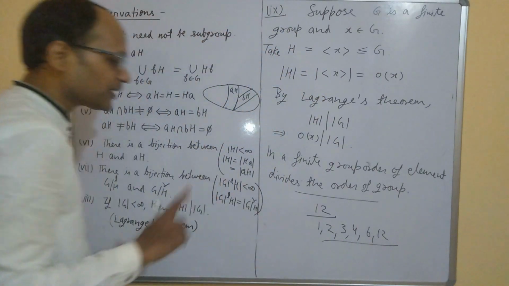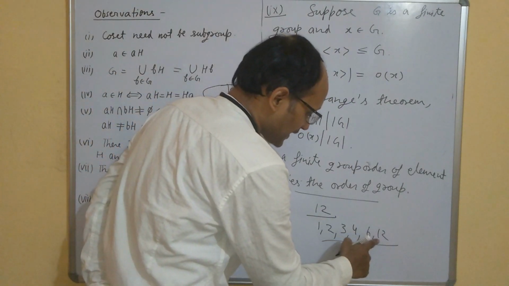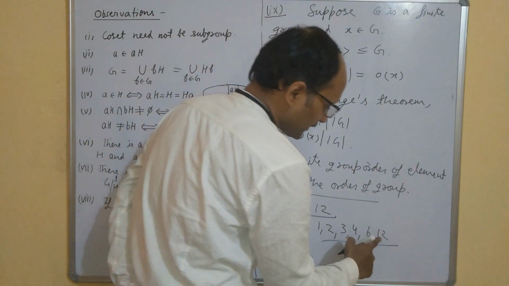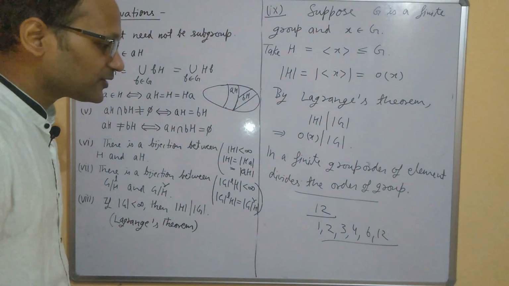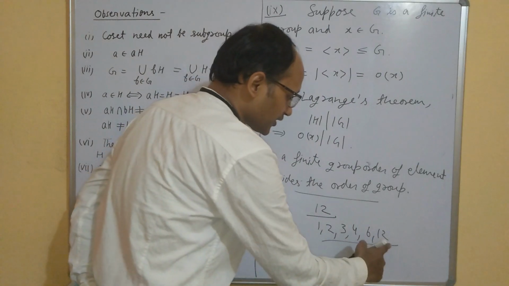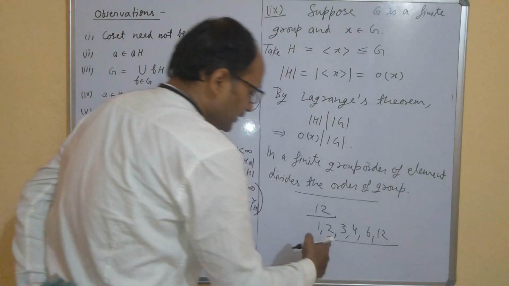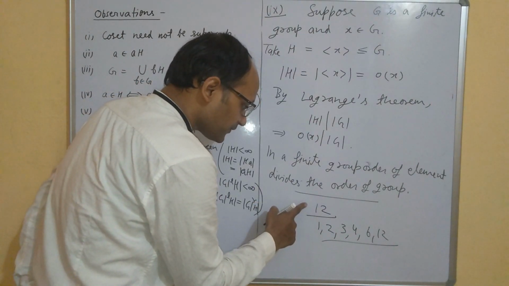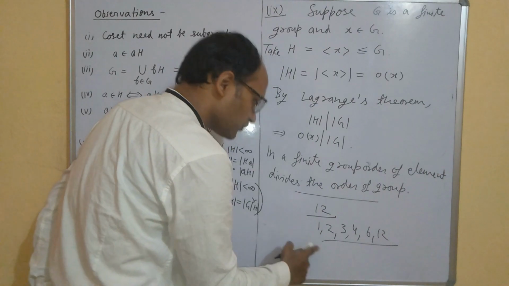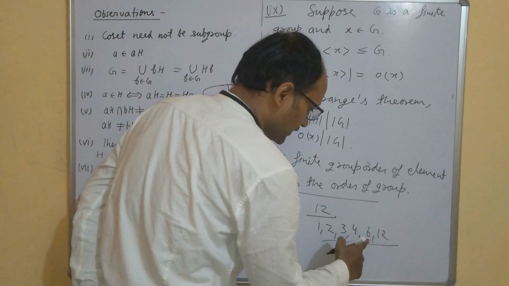But this group may not have an element of order 5, 7, 8, 9, 11. Now it does not confirm that this group has one element of order 2, one element of order 3, one element of order 4, one element of order 6 and 12.